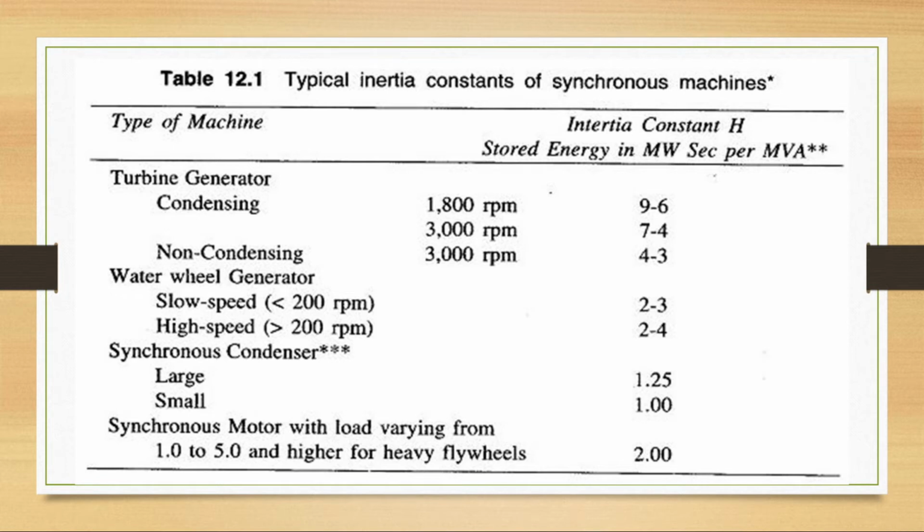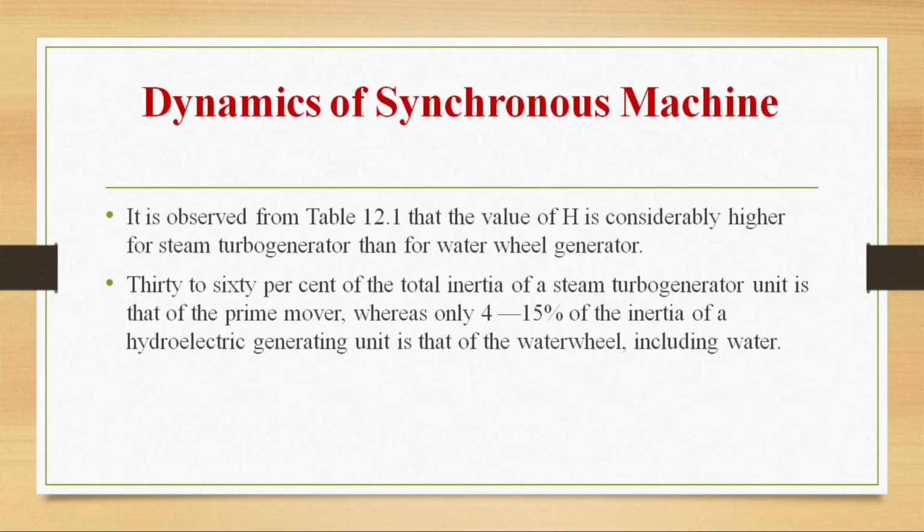Water wheel generator for slow speed and high speed, it is between 2.3 and 2.4. Synchronous condenser, large and small, 1.25 and 1. Synchronous motor, it is 2. So the value of H is higher for a steam turbo generator than for a water wheel generator. We can observe it from the table.